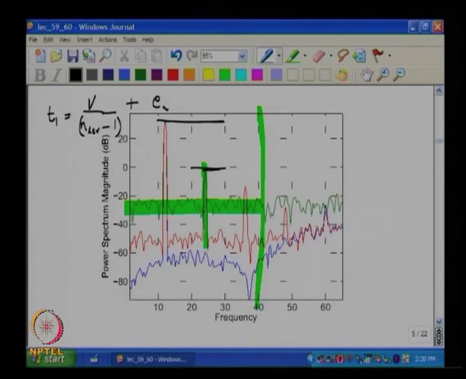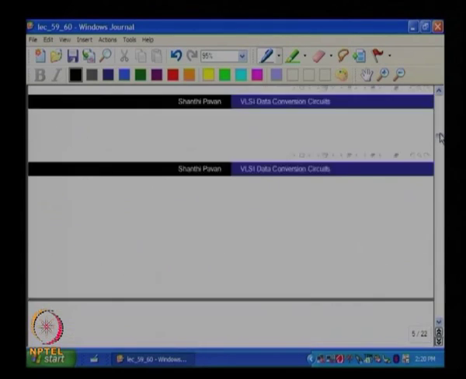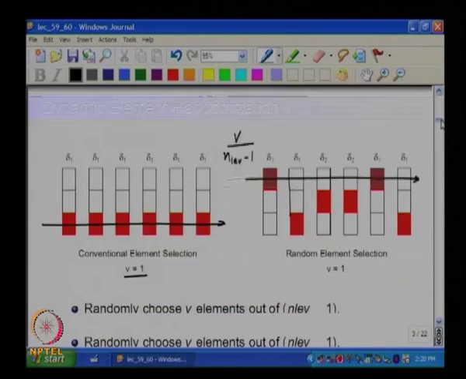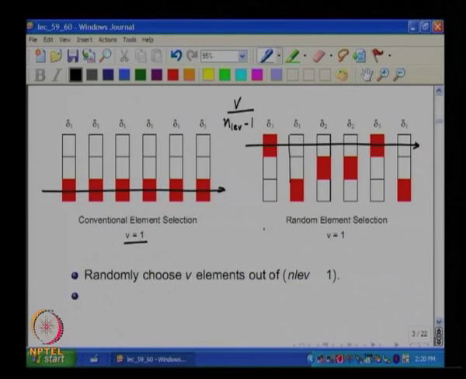Please note that each thermometer drive waveform now is a 2 level waveform. For example, here T1 is 1 0 0 0 1 0. It is a 2 level waveform whose average value is the same as V by n level minus 1.